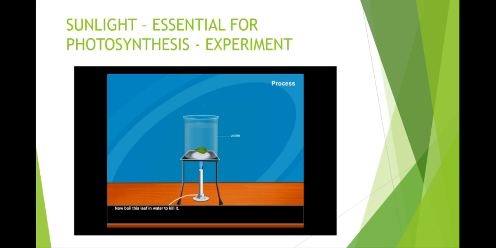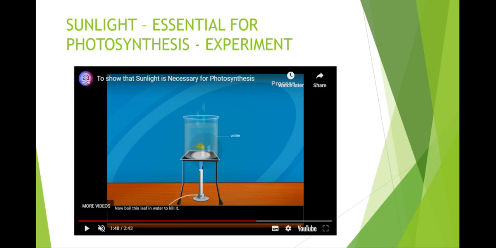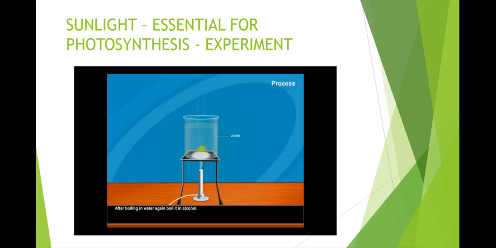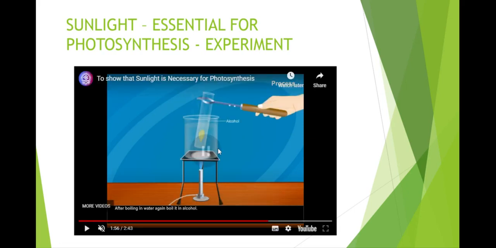Now boil this leaf in water to kill it. Why boil in water? To stop its chemical reactions. Now boil it in alcohol. Why alcohol? To decolorize, so we can see the color change properly.